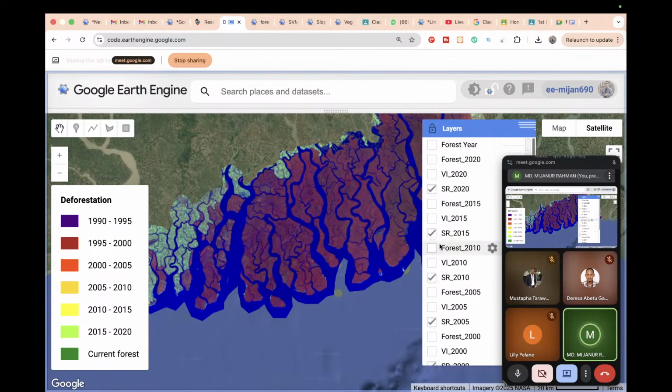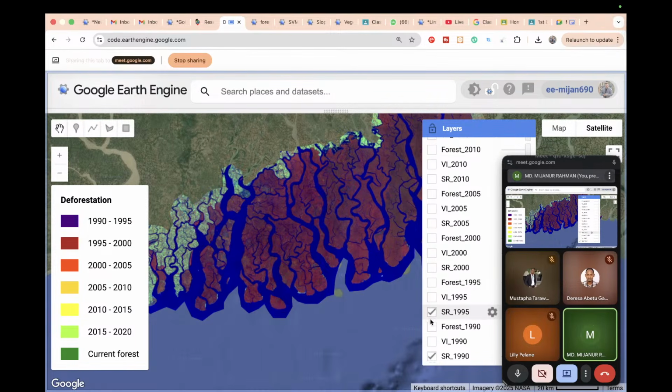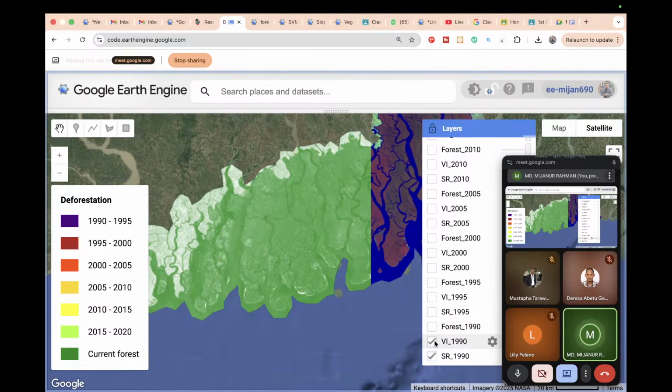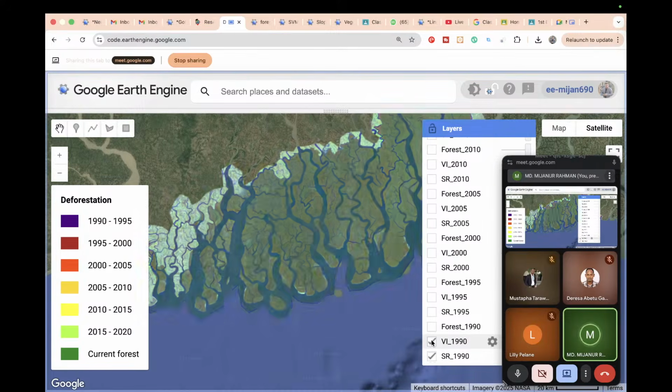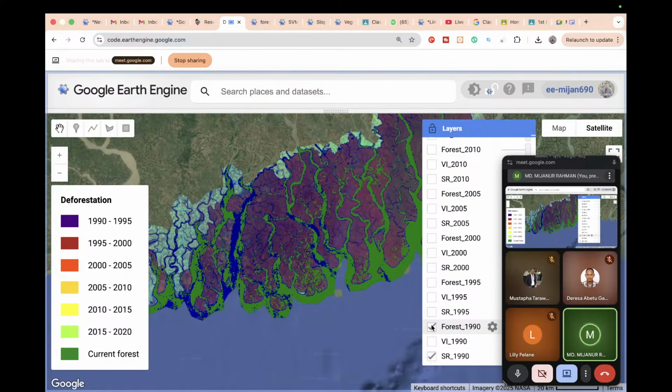So after getting the data, first of all we identify forest area. For every year, for 1990, we compute the vegetation index. If you check, this is the vegetation index, mainly NDVI. You already know about that, NDVI or EVI. So we are using different types of vegetation indices to identify vegetation. This is the vegetation indices map for 1990, and from this map we identify forest area. We find out this type of place was forest. You can see forest for 1990.